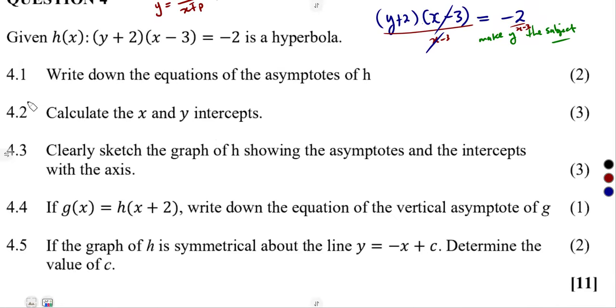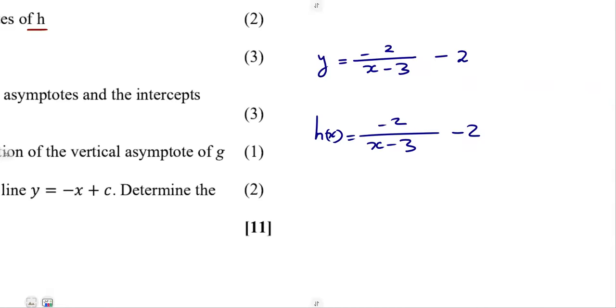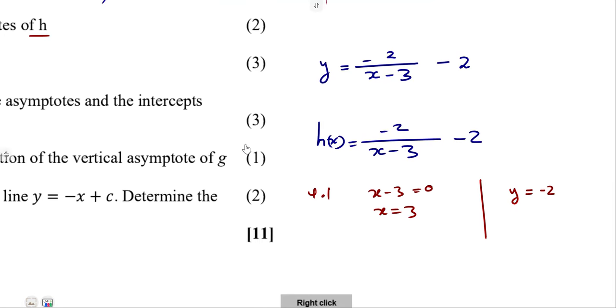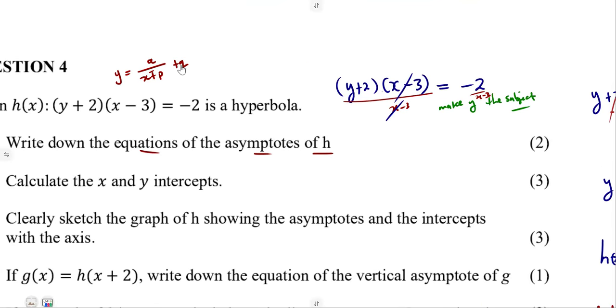So 4.1, they wanted us to determine the equations of the asymptotes of h. We have got the x asymptote first, from the x minus 3. From x minus 3, we obtain x as positive 3, moving it to the other side. Then remember, the y value just remains as it is. You take the value of q as it is from this presentation. Your asymptote is going to be y is equal to q.